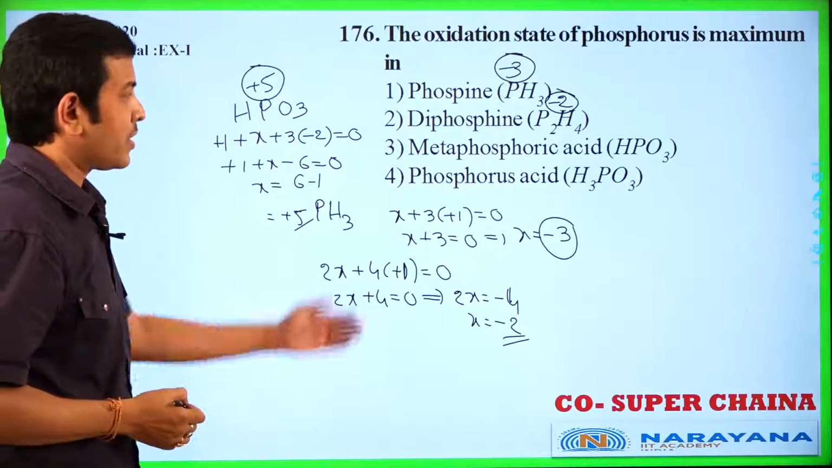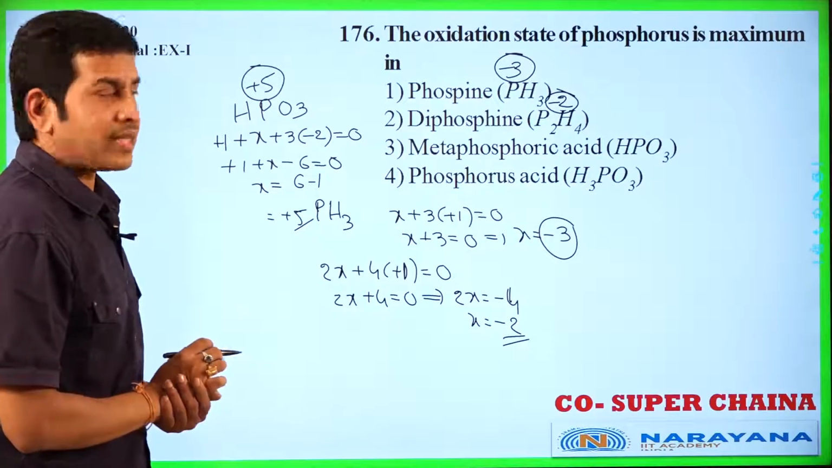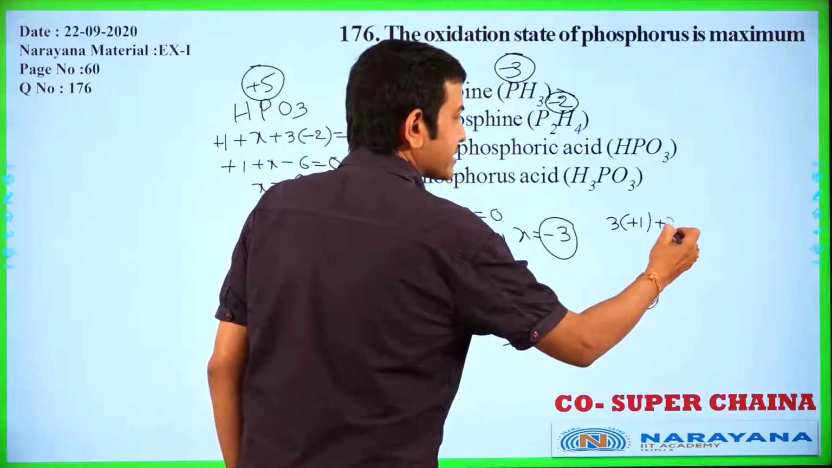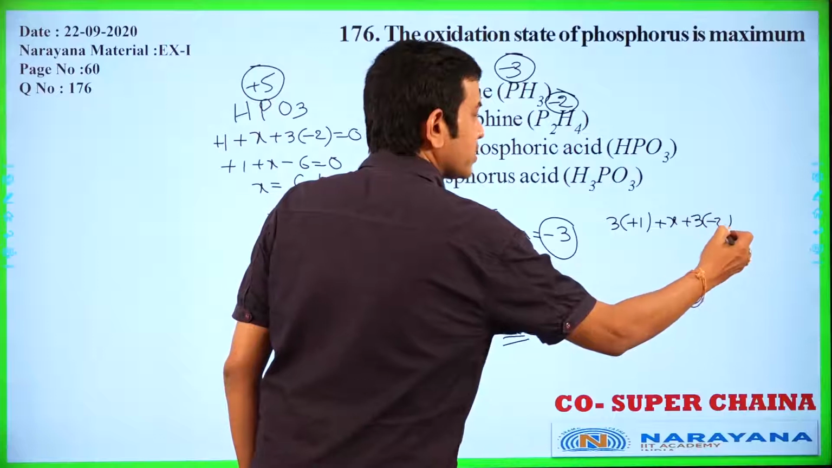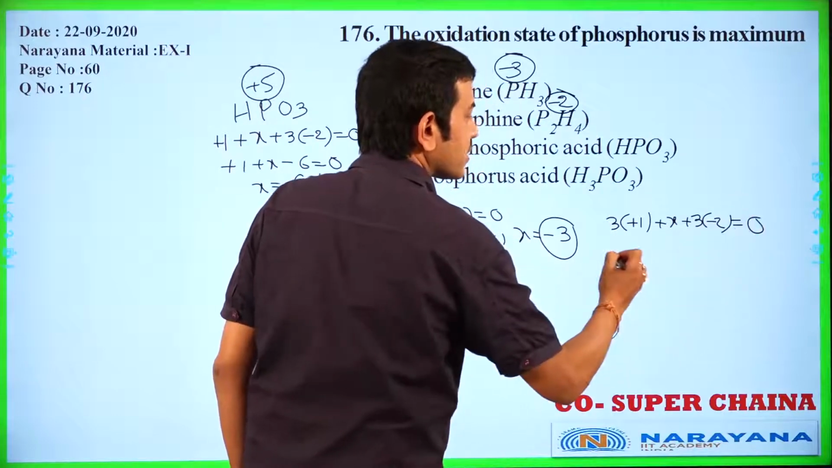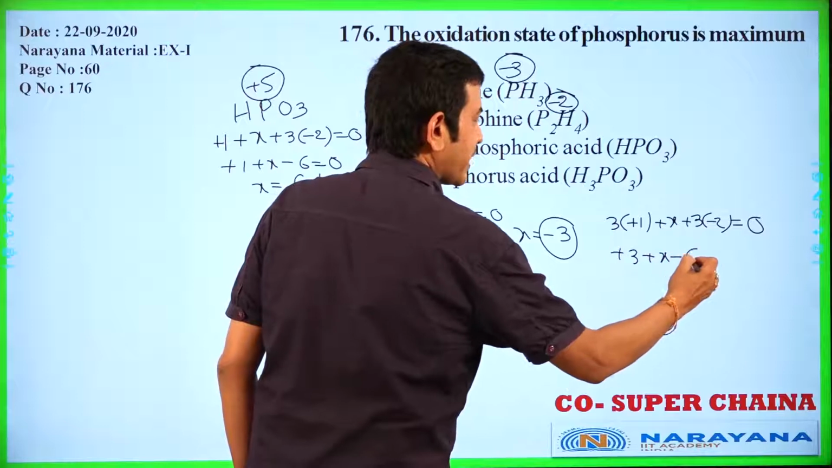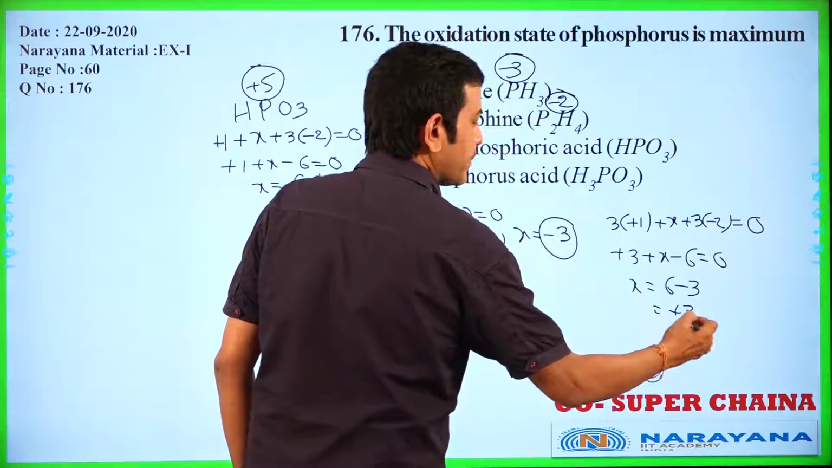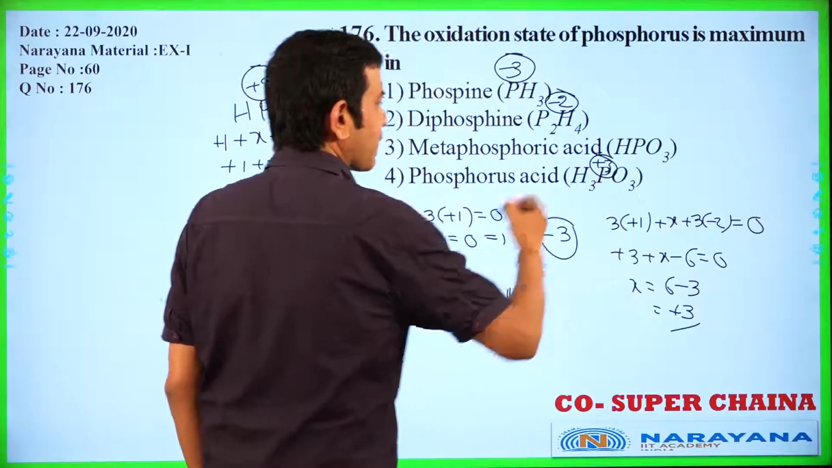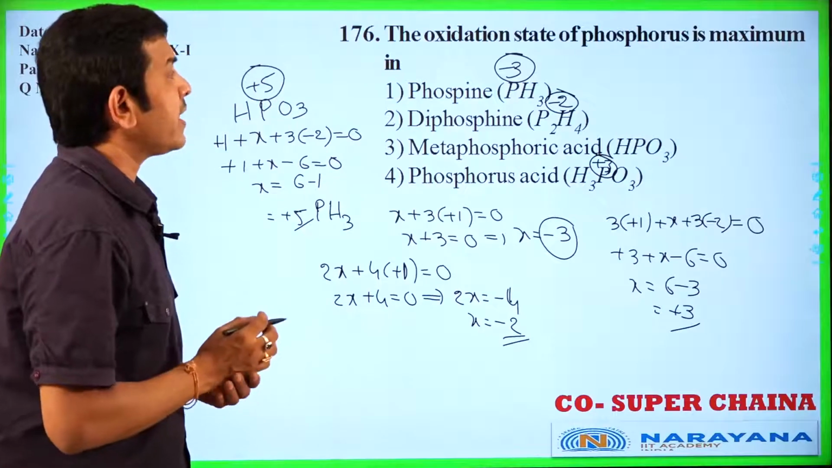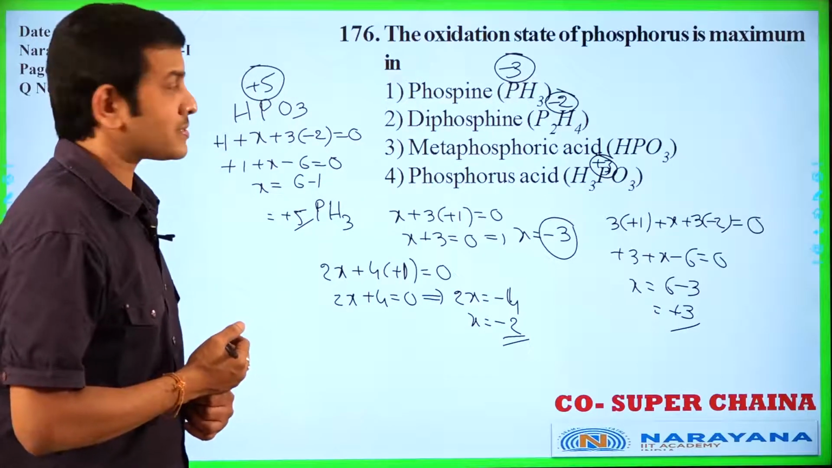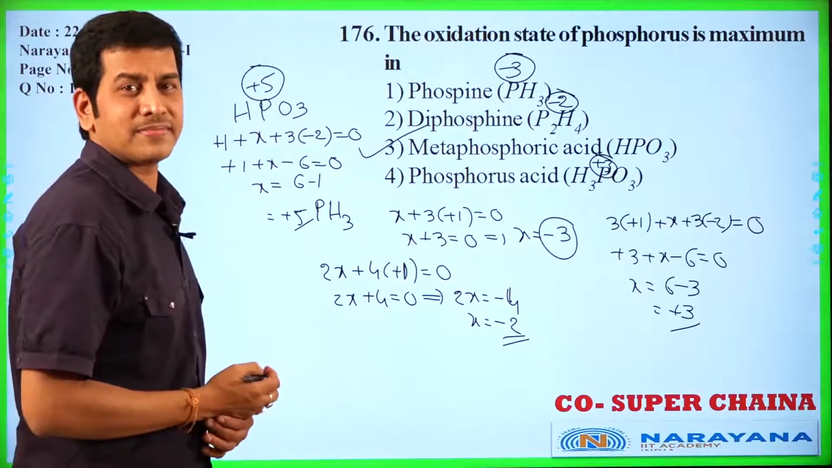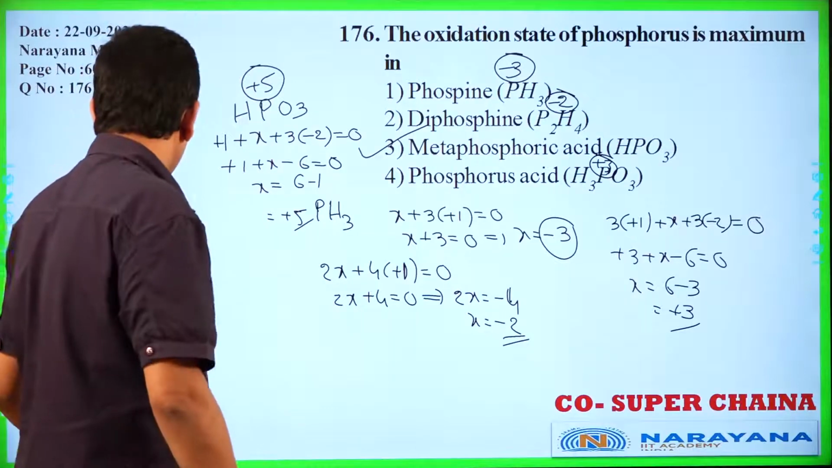Now last one, phosphorous acid, H3PO3. 3 into plus 1 plus X plus 3 into minus 2 is equal to 0. Plus 3 plus X minus 6 is equal to 0. Now X is equal to 6 minus 3, that is equal to plus 3, the oxidation number of phosphorus in phosphorous acid. He is asking about the maximum oxidation number of phosphorus. HPO3, metaphosphoric acid, plus 5. Next question.